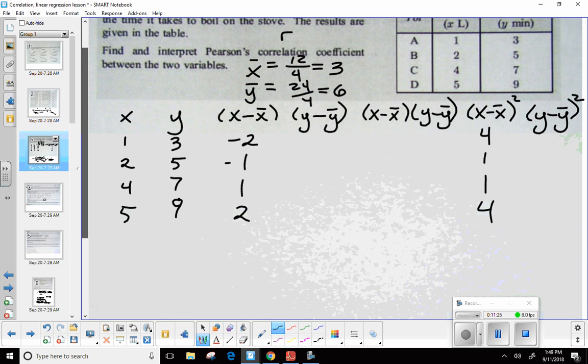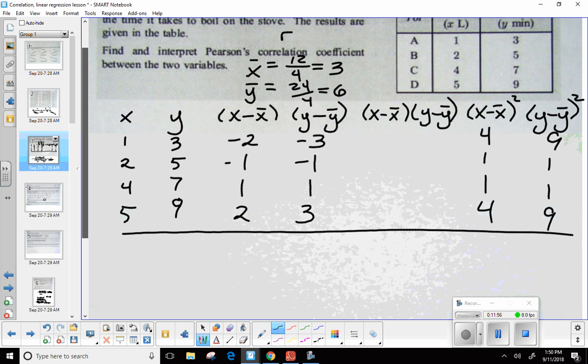So 3 minus 6 is negative 3. 5 minus 6? Negative 1. 7 minus 6. And 9 minus 6. There we go. And now let's go ahead and square this column for the last one. So that's going to give me 9, 1, 1, 9. Okay. So the only thing I have left is to go ahead and multiply the 2 columns of the differences. And this table is almost done. So let's see here. Negative 2 and negative 3, 6, 1, 1, 6.